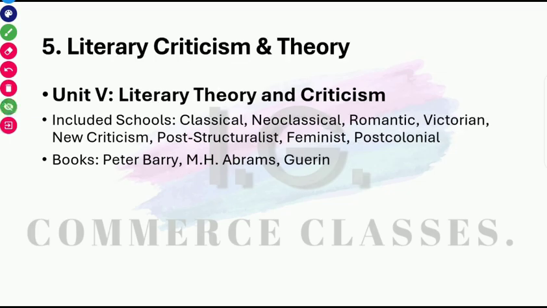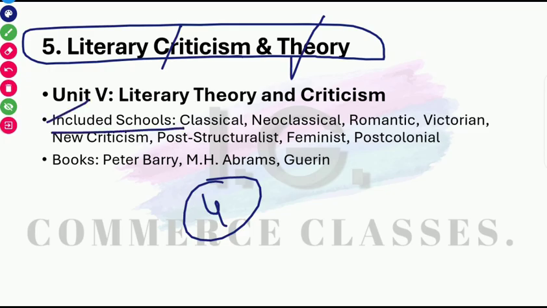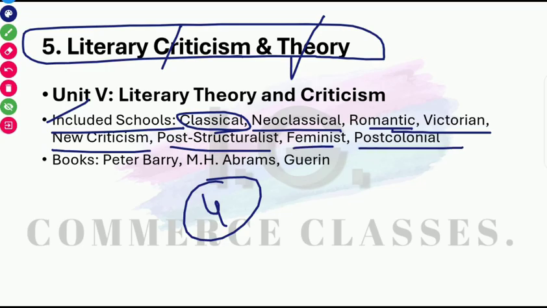After that, literary criticism and theory. That's again an important topic, because if you see the literature, we have already read four different units of literature. But when we talk about literary criticism, only one unit is there. But that's also not limited. We have the schools: classical, neoclassical, romantic, Victorian, new criticism, post-structuralist, feminist, and post-colonial.